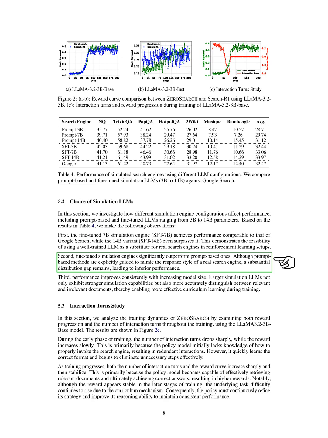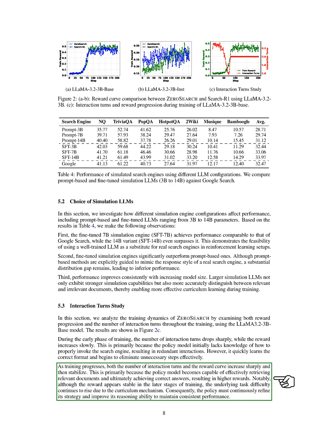We also find that larger models consistently improve performance, enhancing their ability to distinguish relevant documents and facilitating better curriculum learning. We then analyze the training dynamics of ZEROSEARCH by examining reward progression and interaction turns using the Llama 3.2-3B base model. Early in training, interaction turns decrease sharply while rewards increase slowly, as the policy model learns to use the search engine effectively. As training continues, both interaction turns and rewards rise sharply before stabilizing, reflecting the model's ability to retrieve relevant documents and achieve correct answers.